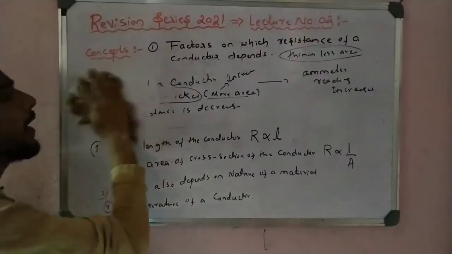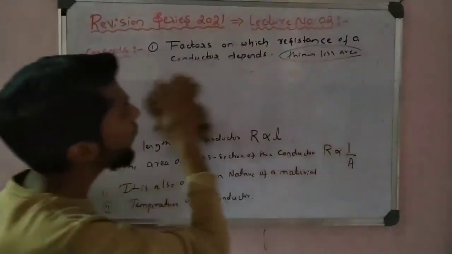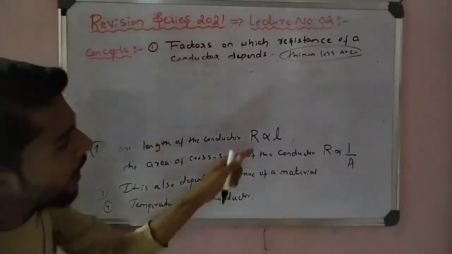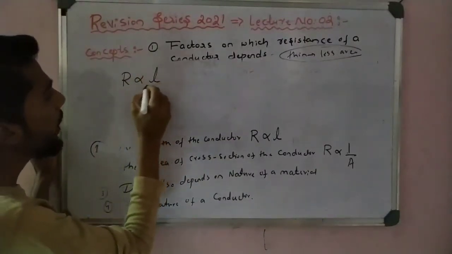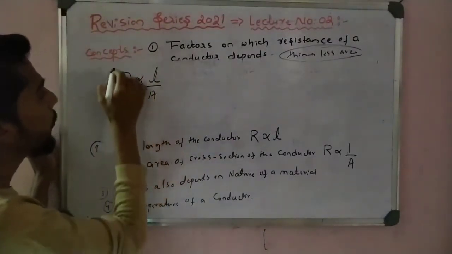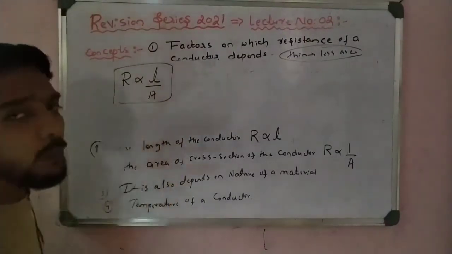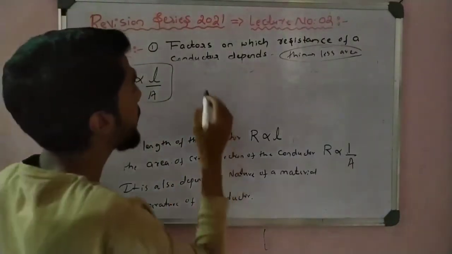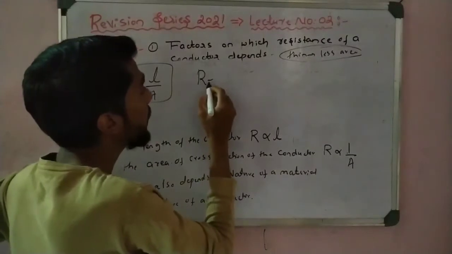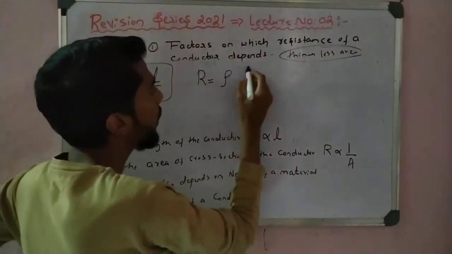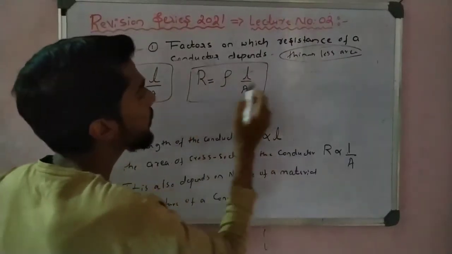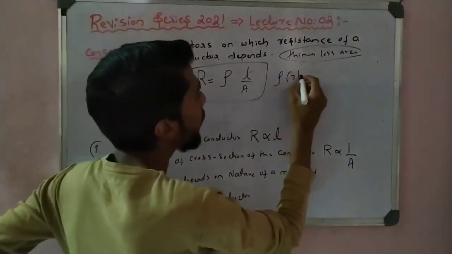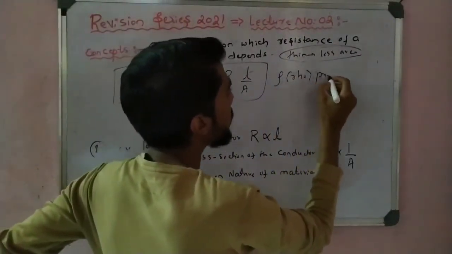Okay, I can give you one equation here. See, R is directly proportional to L and inversely proportional to A. This is the first point we get. I can remove the proportionality constant by a symbol, that is rho. So it is R equals rho into L by A. So what is rho here? This is called rho, the proportionality constant.